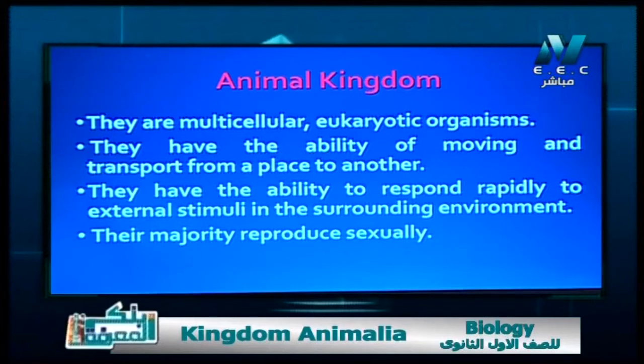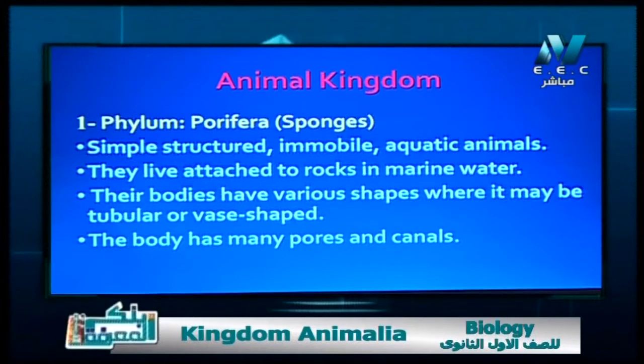The majority of them reproduce sexually. The animal kingdom includes 9 phyla. The first phylum is called Porifera, and the most important example of this phylum is the sponge.